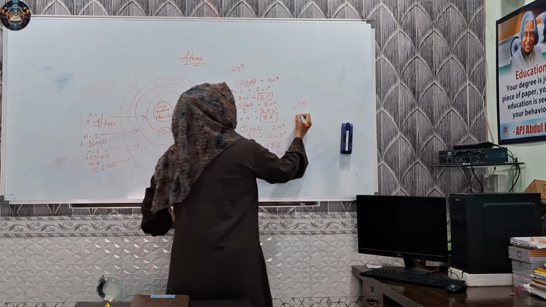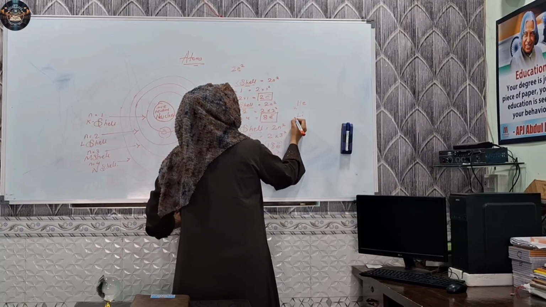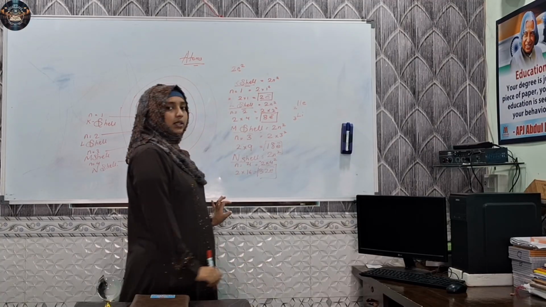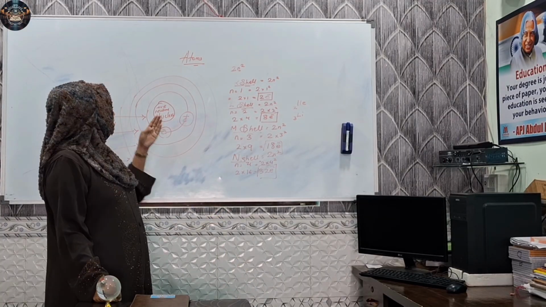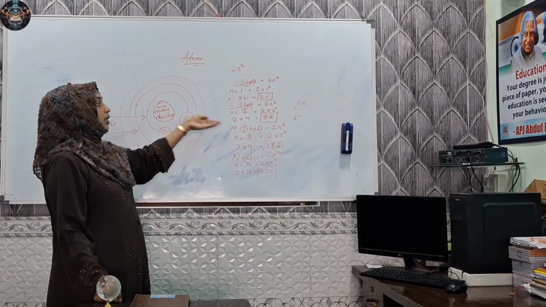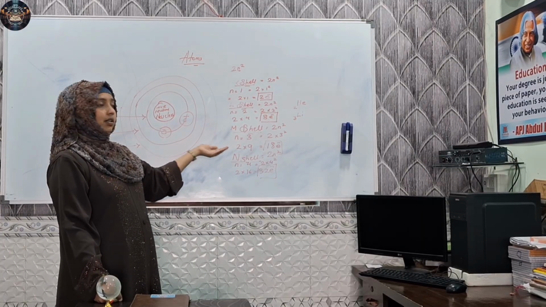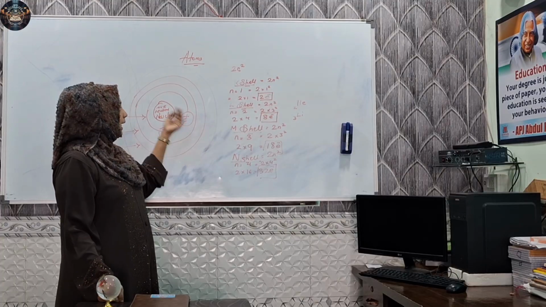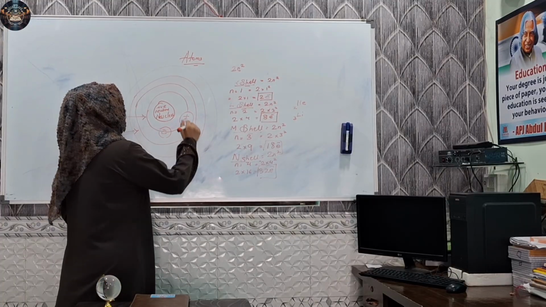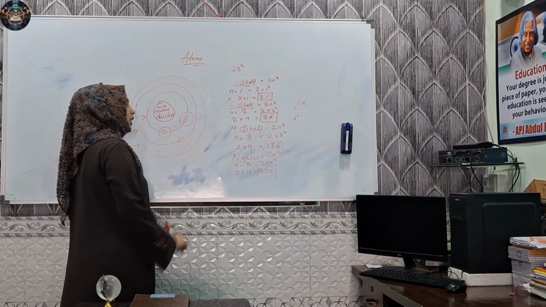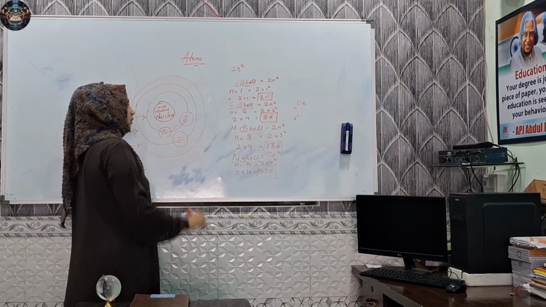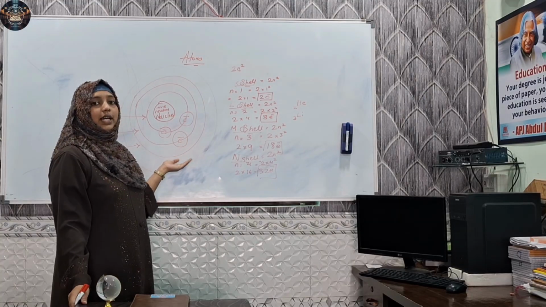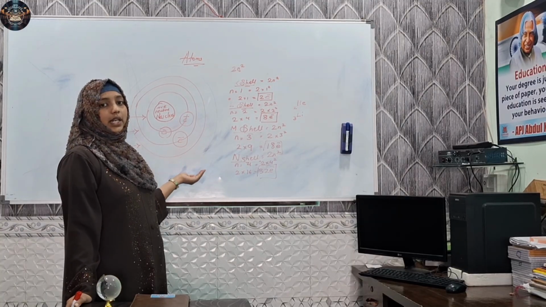Next is lithium, atomic number 3. So first 2 electrons are going to be there in the K shell, but the third one कहाँ जाएगा? क्योंकि इसकी capacity तो fill हो गई है. So it will go into the next shell, that is L shell. Understood?